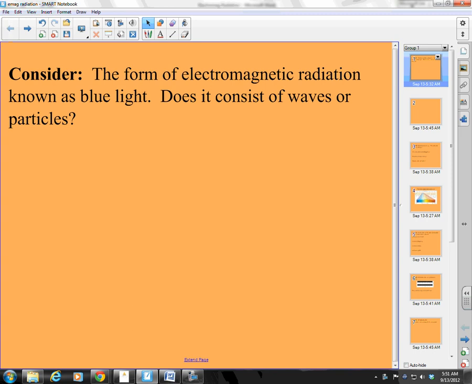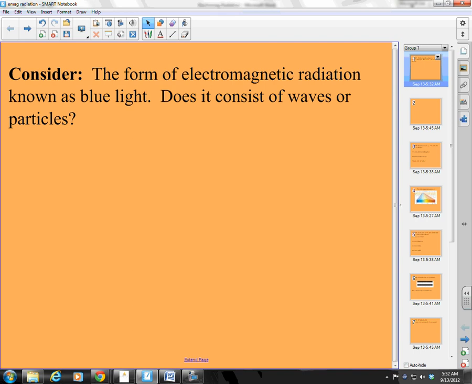We are now getting into our third unit, and this unit is about electromagnetic radiation, the quantum mechanical model of the atom, and quantum numbers. And then finally, we can put all that stuff together and get some electron configurations going. This is really cool stuff. This quantum stuff is hard to understand, but it is really cool stuff. And the place we have to start to understand this whole idea of quantum mechanics is with electromagnetic radiation. So let us get started here with our discussion of electromagnetic radiation.